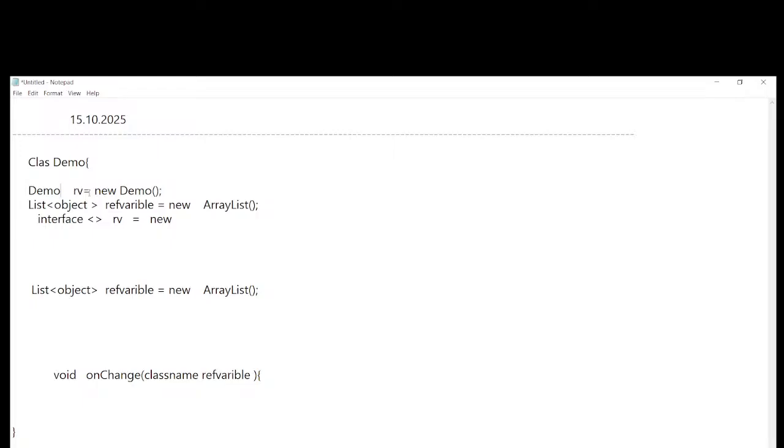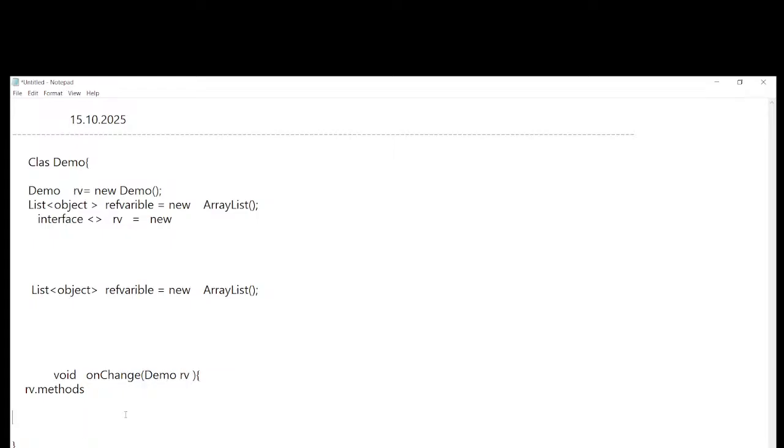See here, this is object creation for one class. I will pass this class name and reference variable in the parenthesis. Then in future, reference variable dot and some methods. This is one case, and this is another case. What are those? Primitive data type and reference variable. Here, class name and reference variable.